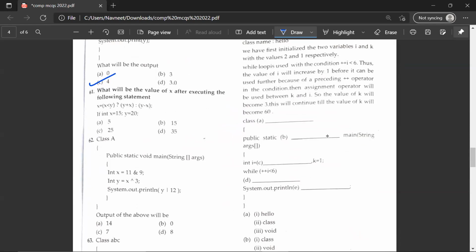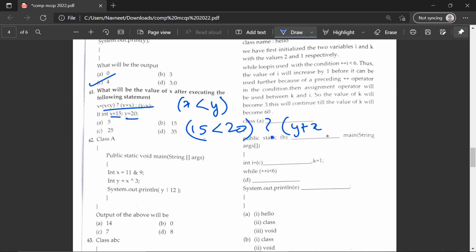The 61st question, what will be the value of x after executing the following statement? X is equal to x is smaller than y. So this is a ternary operator. So x is smaller than y and the values are given below. X is equal to 15 and y is equal to 20. So is 15 smaller than y, which is 20? Y is 20, so I'll just write 20 instead of writing y. Y plus x, or let's just write it as 15 plus 20.